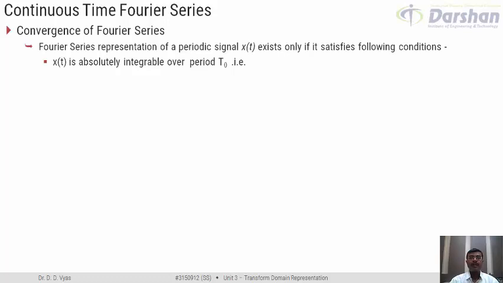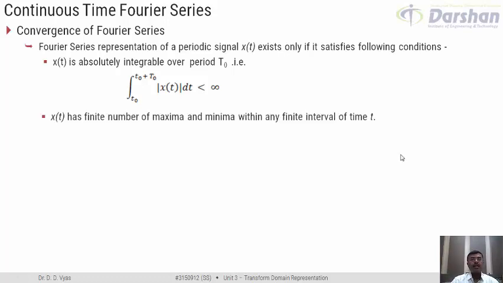The first condition says that x of t should be absolutely integrable over period t0. That is, the integration over period t0 of mod x of t dt should give us a finite value. This condition is very simple to understand because if x of t is not integrable over a period, the value of the Fourier series would be infinite, and hence there would not be any meaning of representing a signal using a Fourier series. So the first condition is that x of t should be absolutely integrable over the period t0.